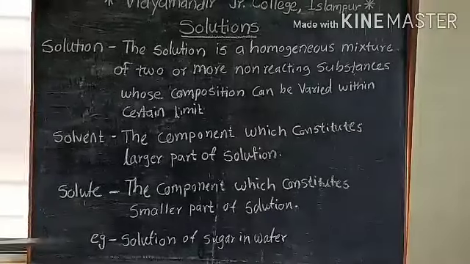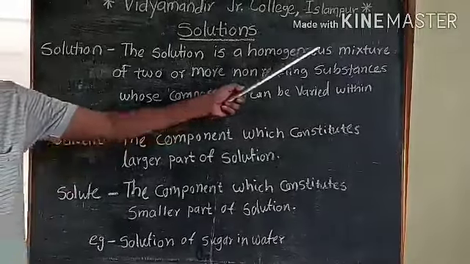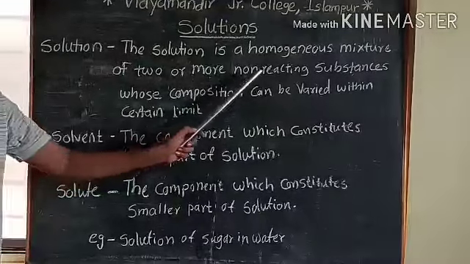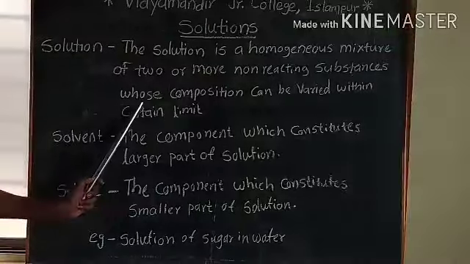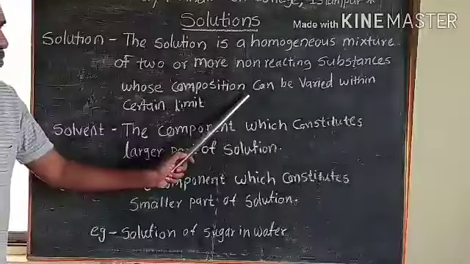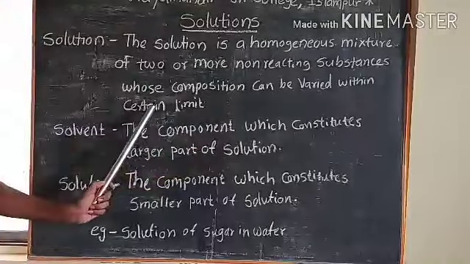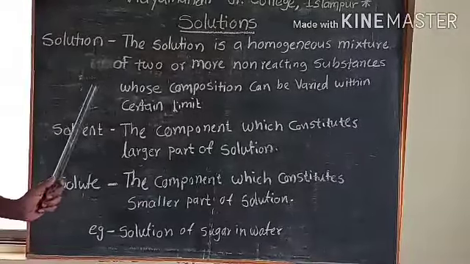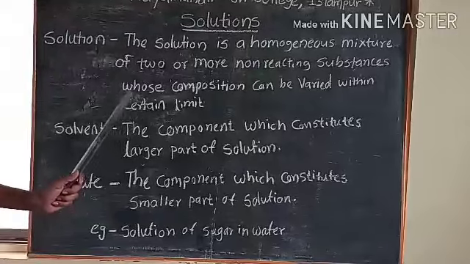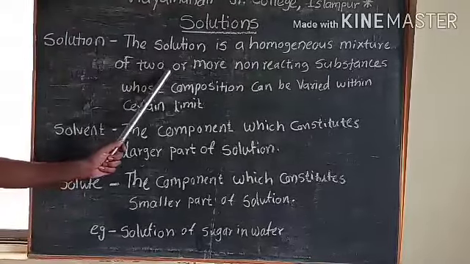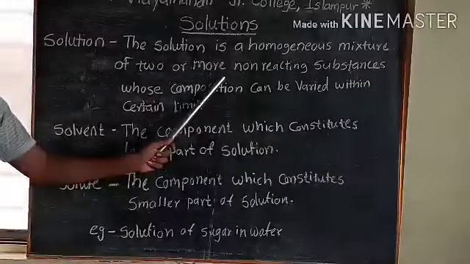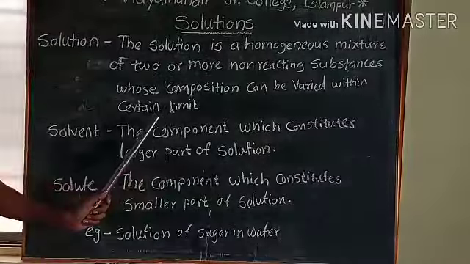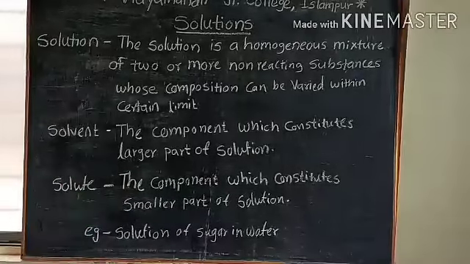A solution is a homogeneous mixture of two or more non-reacting substances whose composition can be varied within certain limits. That is called a solution.